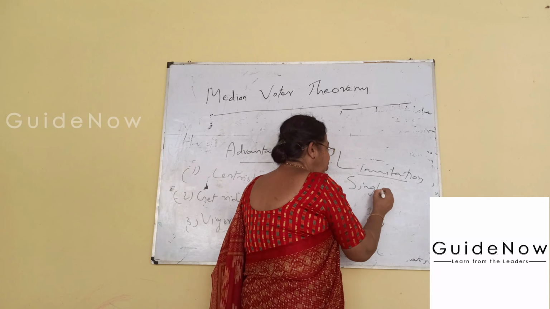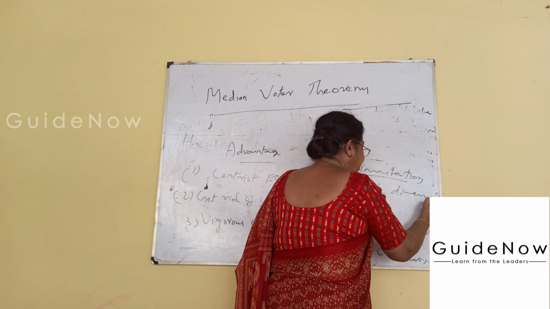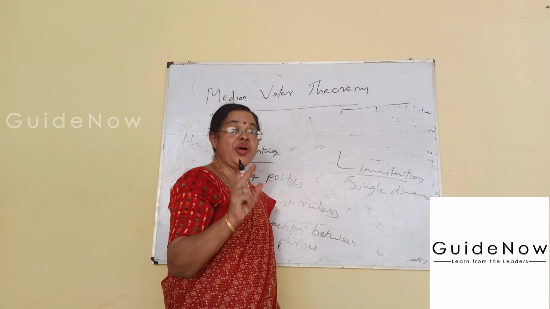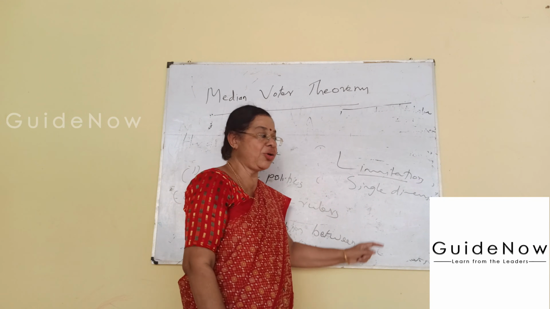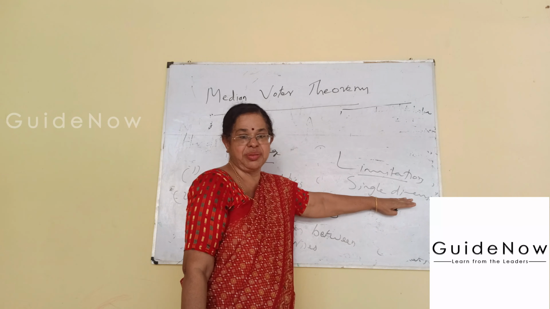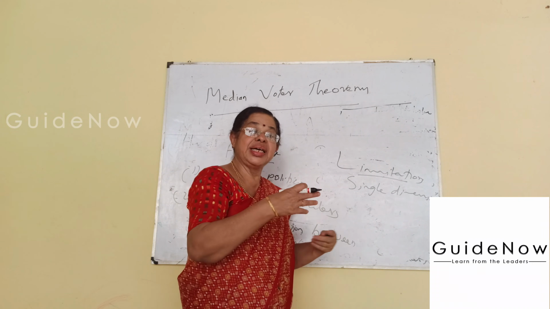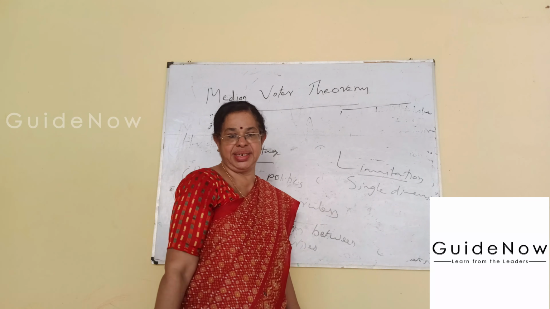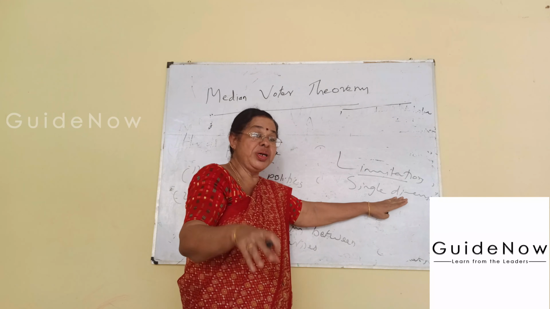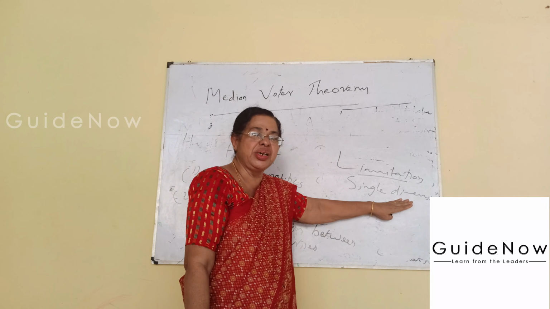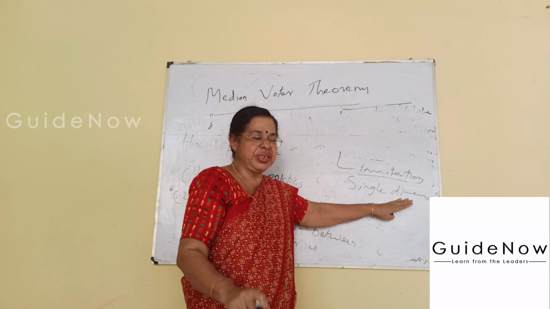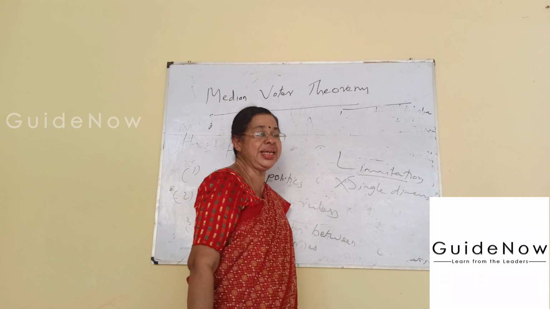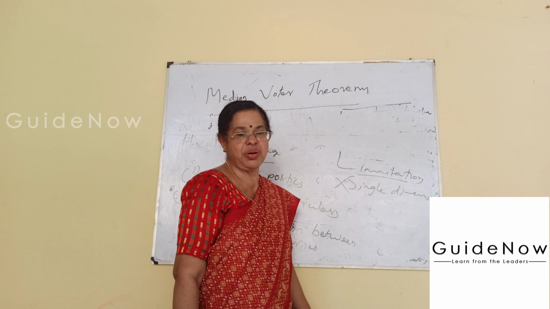You already saw what is meant by single dimension. Single dimension means only one issue at a time. This is not practical. There are so many issues here. In that case, too much emphasis is given to the single dimension. This is not practically implemented. That's the first important drawback.